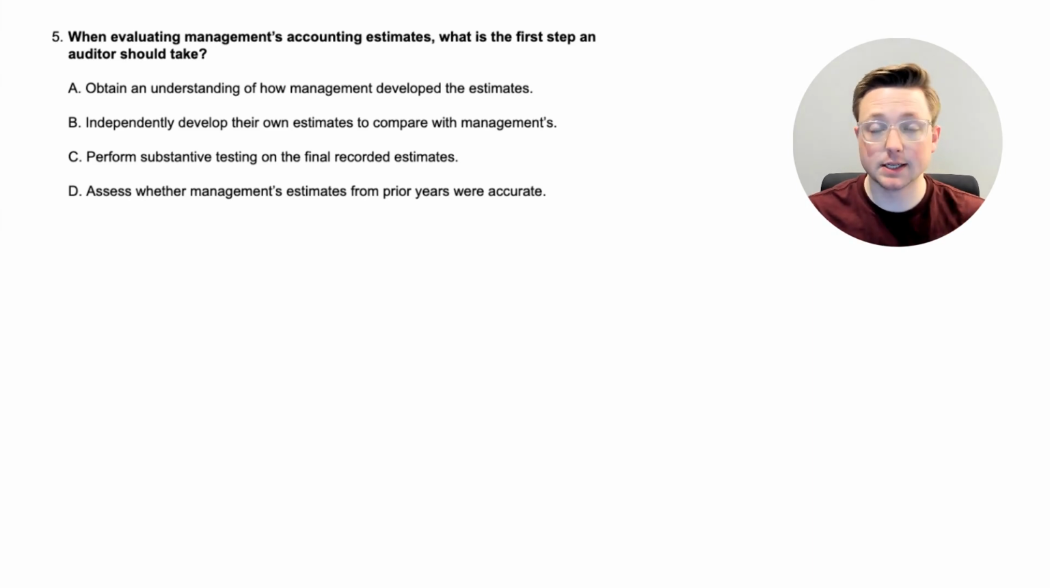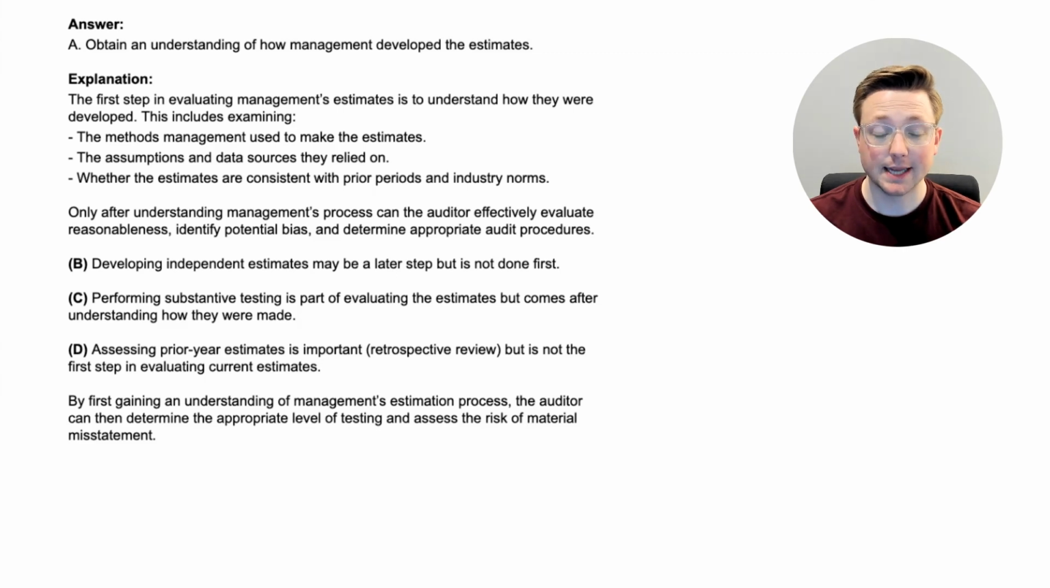Okay, so which of these things is something that the auditor is going to do first when they're trying to look at these management estimates? If you don't know, that's okay, but I think based on what we've learned so far, you probably could think through this. So pause the video if you need to and come back when you're ready. All right, here we are. The answer is A, obtain an understanding of how management developed the estimates.